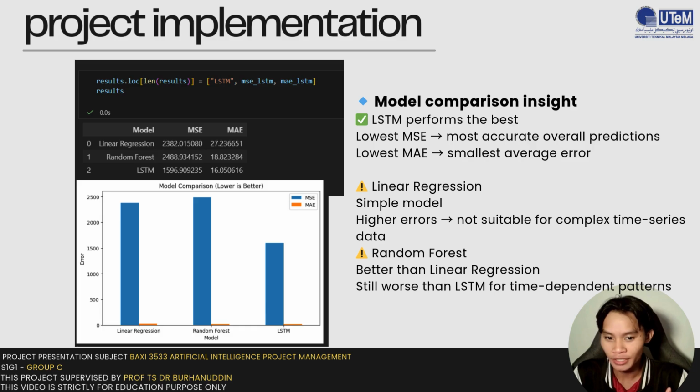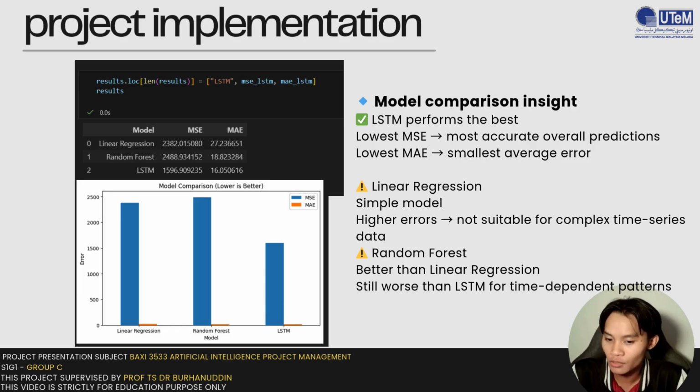We compared linear regression, random forest, and LSTM networks. We compared them using two metrics: MSE, mean squared error, which punishes larger errors more heavily, and MAE, mean absolute error, which gives us the average error magnitude.